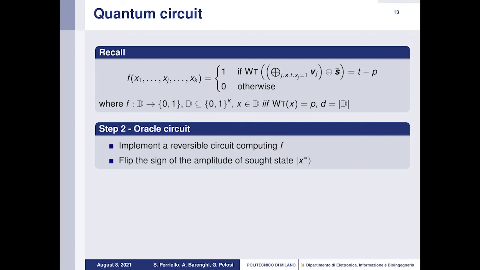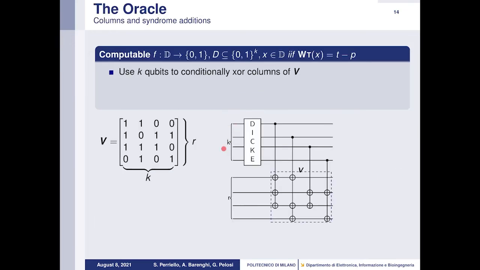We recall that at this point, on the top k qubits, we have a Dicke state. So we want to use these k qubits to conditionally XOR the columns of the matrix V. The idea is to use each of the k qubits as a selector for a column of the matrix V. So each of the k qubits will select a specific column of V, which is transposed column-wise on the bottom r qubits.